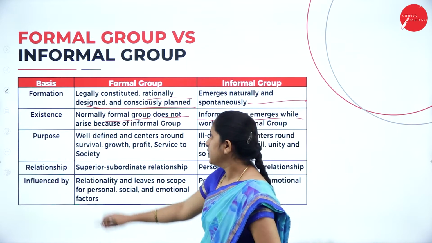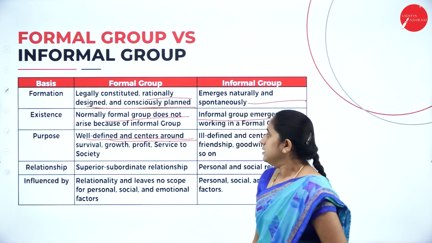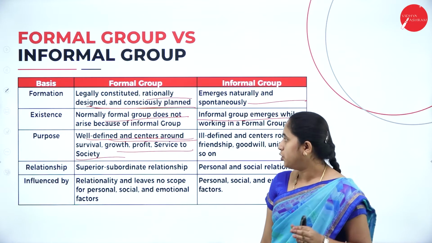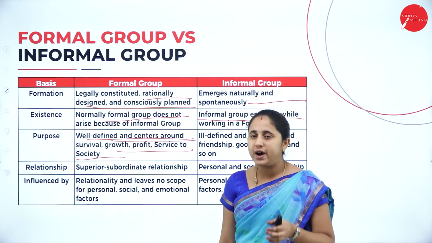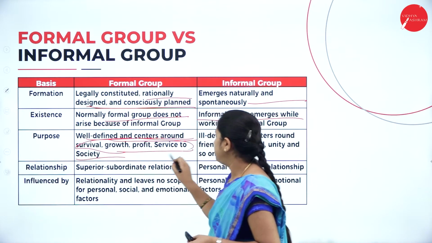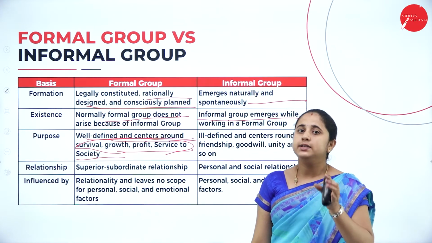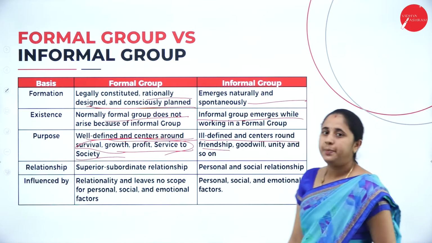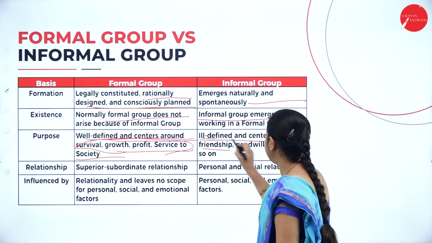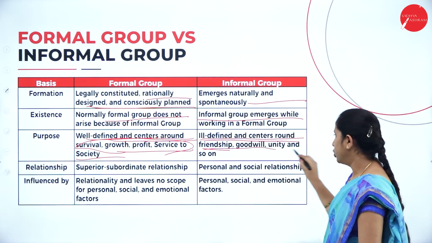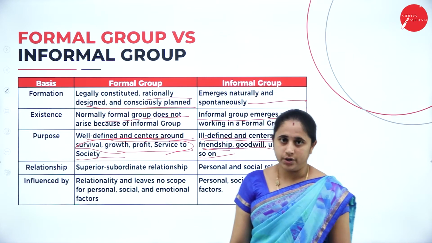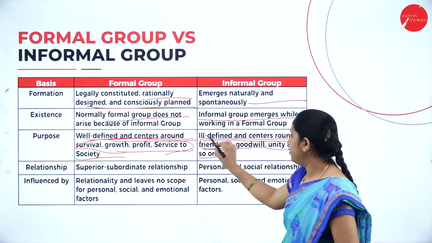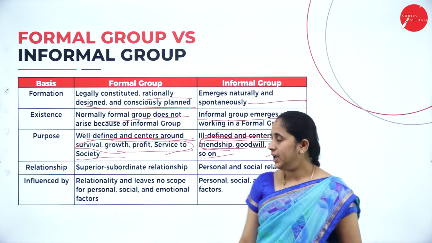Then purpose. Well defined and centered around survival, growth, profit, service to society. So, the purpose is defined. Growth, survival, profit and service to society are the main objectives of the formal group. Informal group: the purpose is ill-defined, centered around friendship, goodwill, unity and so on.